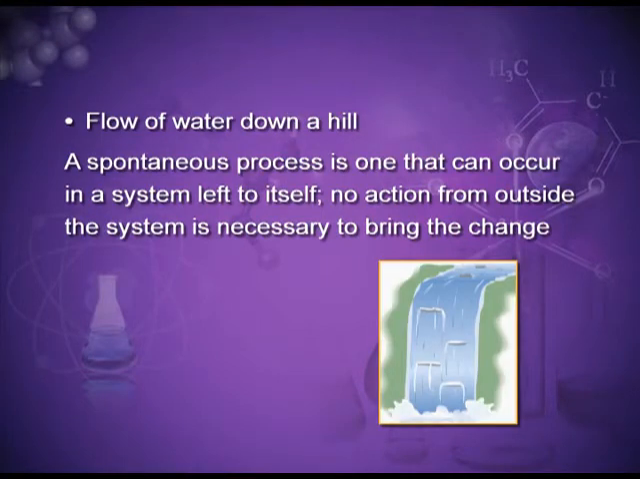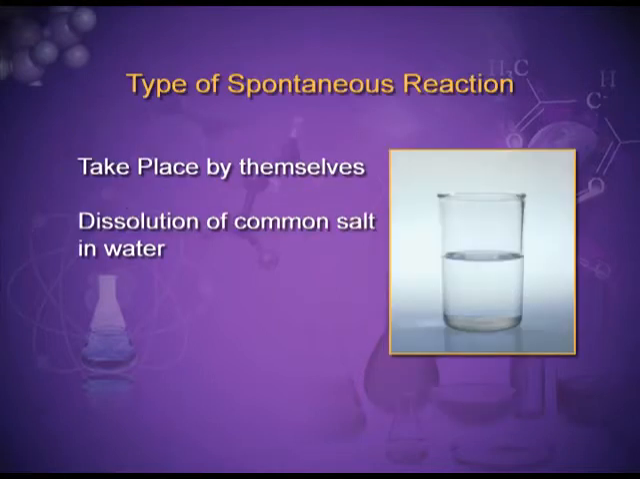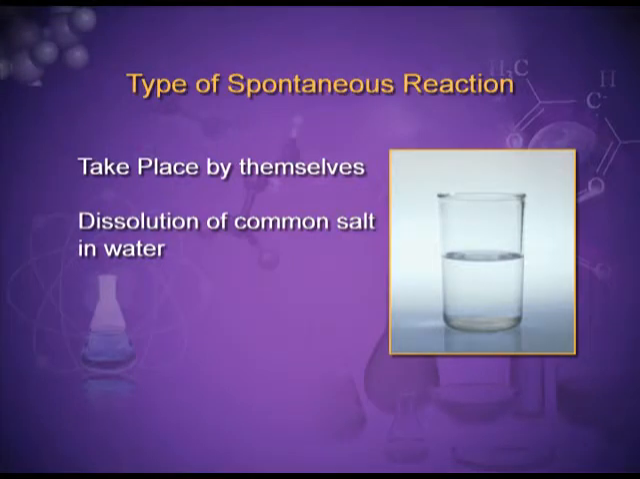Flow of water down a hill is a spontaneous process, but the reverse needs an external agency. It takes place by itself. For example, if we put sugar in a glass of water, it automatically dissolves, but the reverse we cannot expect, that is, the dissolved sugar forming a lump.